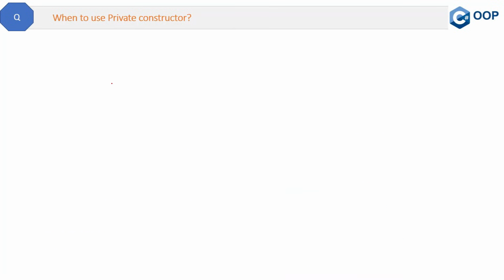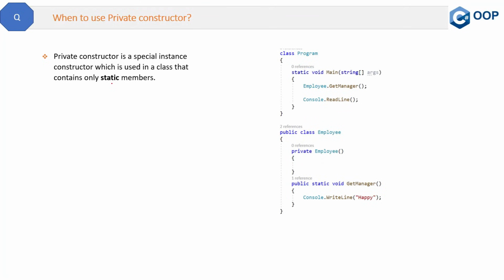Here is a short question, and that is when to use private constructor. Although I have already answered it in the previous video where I have discussed constructors in detail, let's see the answer again. A private constructor is a special instance constructor which is used in a class that contains only static members. So this is one use. See the example code here.